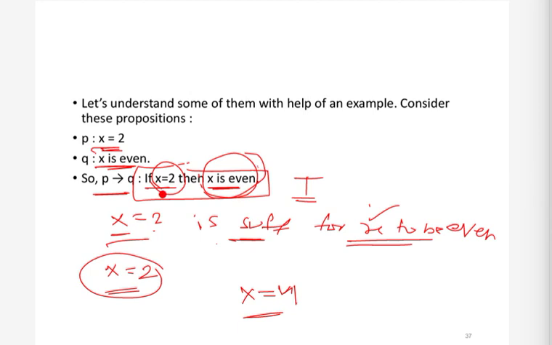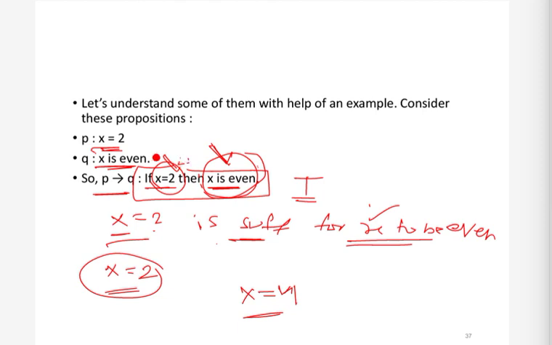So we can say that x is even is necessary for x equal to 2. So basically x equal to 2 is sufficient for this, and this thing is necessary for this. That is what we can write for p implies q.